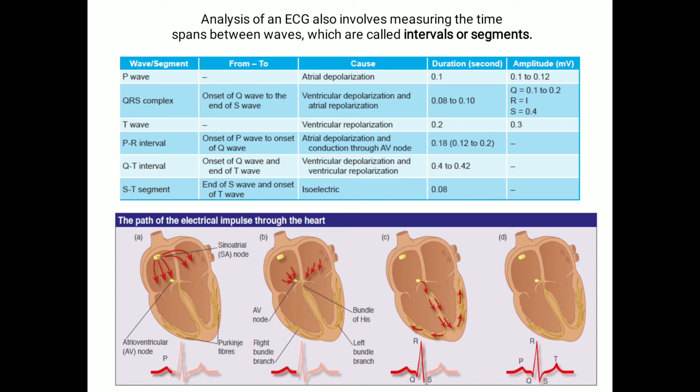Next one is the QT interval. The QT interval is the interval between the onset of the Q wave and the end of the T wave. You can see from the previous picture, it is the onset of the Q wave and the end of the T wave. So it indicates ventricular depolarization and also ventricular repolarization. That is, its significance is the conduction of electrical activity in the ventricles. The duration of this QT interval is 0.4 to 0.42 seconds.